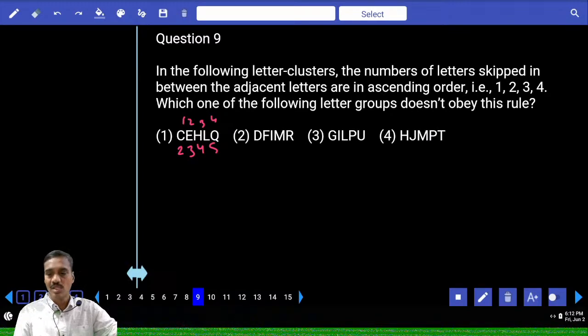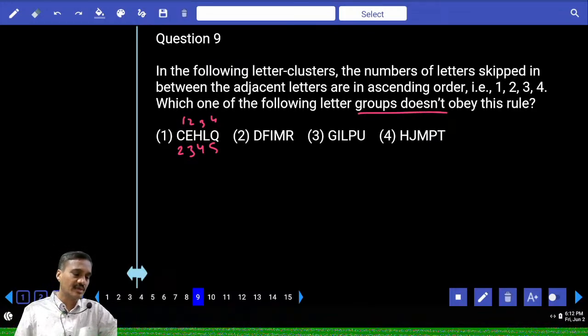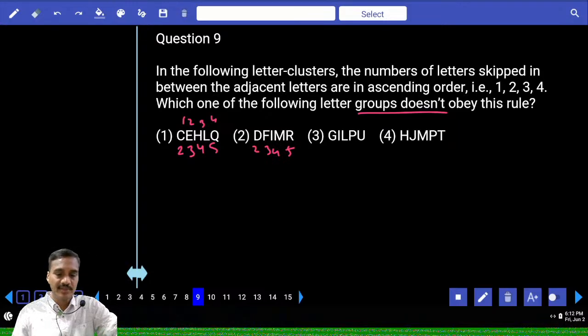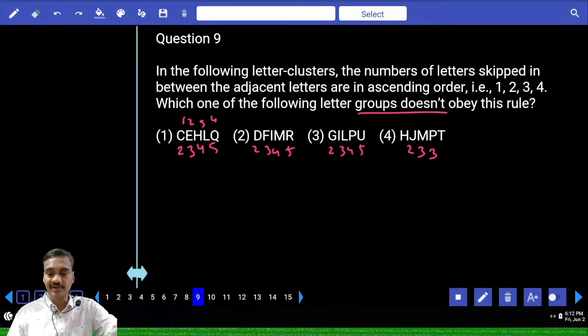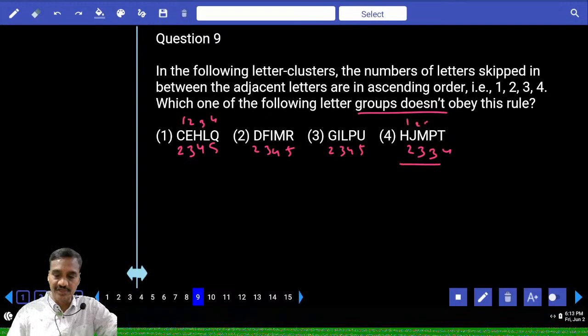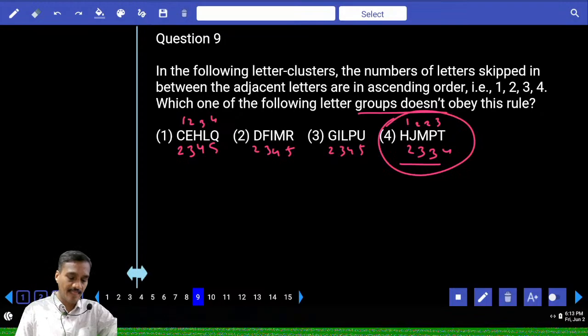Then, in ascending order, which of the following doesn't obey this rule? Now, choice 2, D and F, F and I 3, I and M 4, and this is 5. 2, 3, 4, 5. And here G and I 2, 3, here it is 4, here it is 5. And here H and J 2, J and M 3, M and P is again 3, and P and R it is 2. And here the letters in between will be 1, 2, 2 and 3, rather than 1, 2, 3, 4. Hence choice 4 is the odd one.